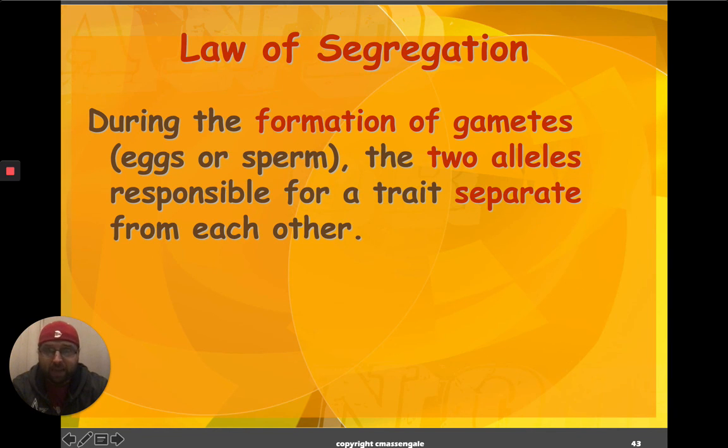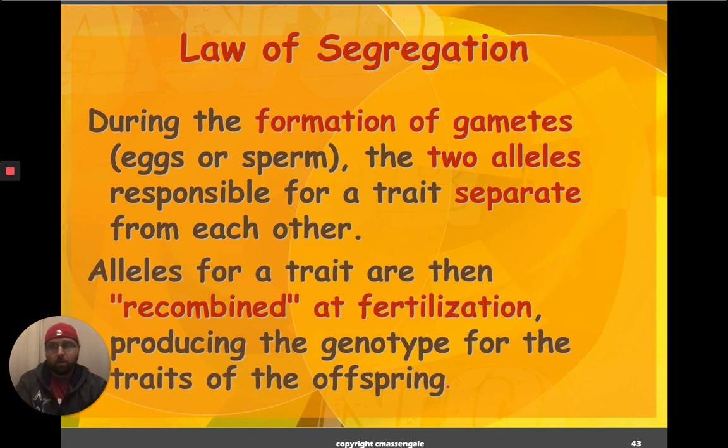Okay? We made gametes. And if you think back to meiosis, the point was to make gametes, or sex cells. And the two alleles responsible for traits separate from each other. So that's what we saw in that biological process. All right, so alleles for a trait are then recombined at fertilization, producing a genotype for the traits of the offspring. So again, think back to meiosis. We created sperm cells in spermatogenesis, and egg cells in oogenesis, and then at fertilization, we came back together.